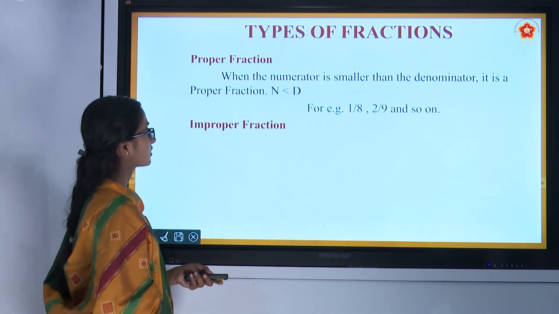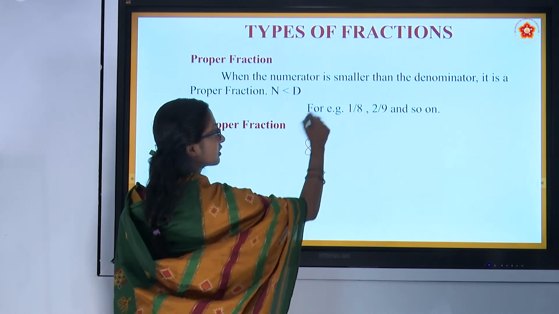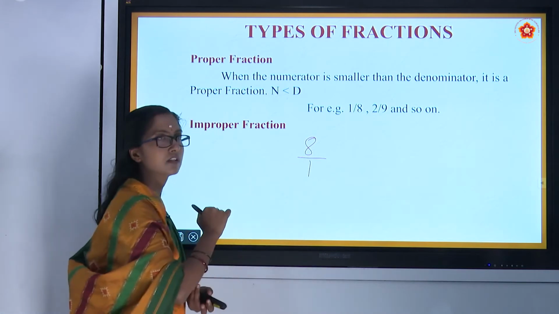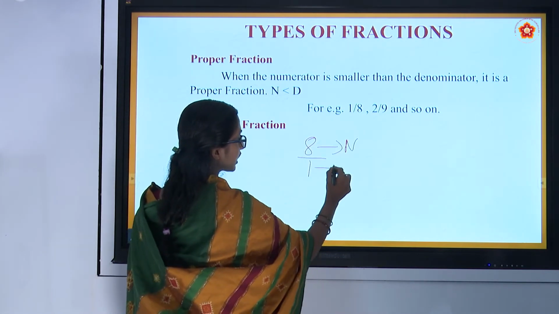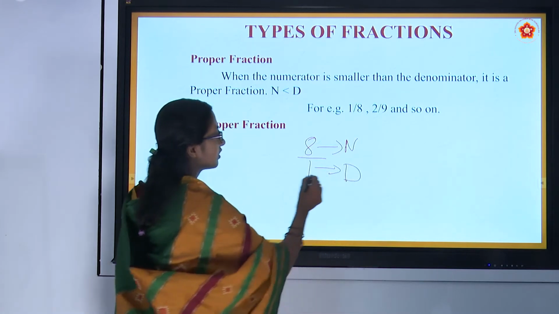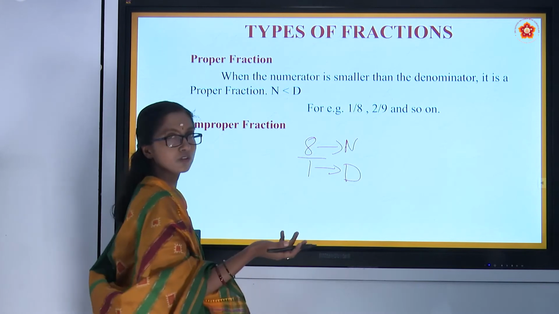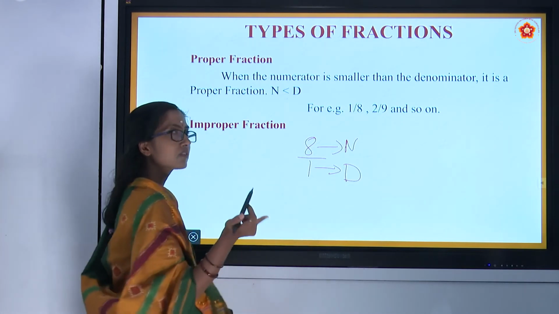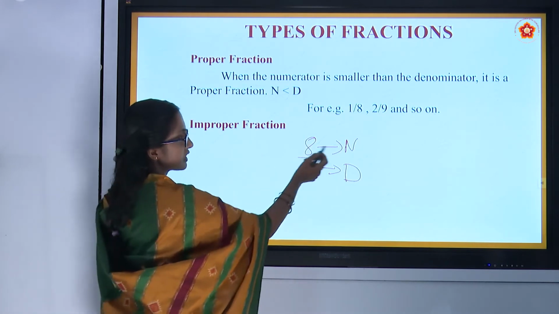Improper fractions. Think of it as we'll just reverse it, okay? 8 by 1. 8 became the numerator and 1 became the denominator. Now the numerator is greater than the denominator. When we compare 8 and 1, 8 is bigger, which is the numerator.